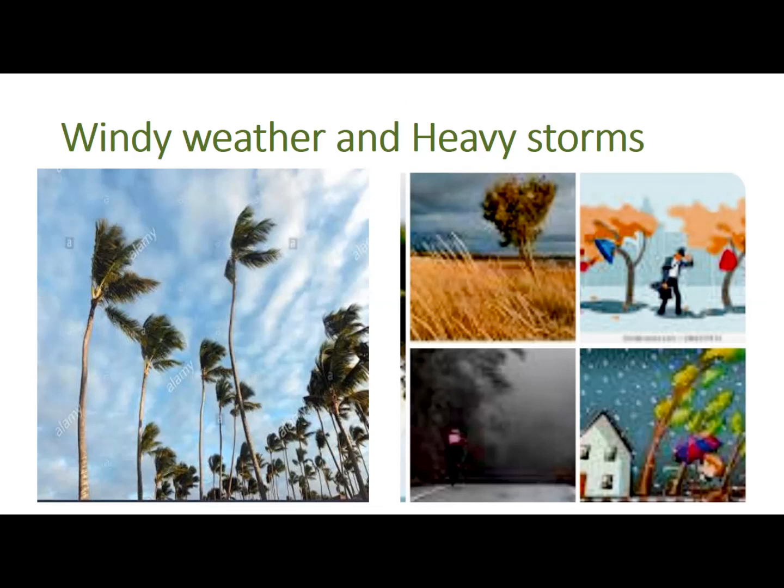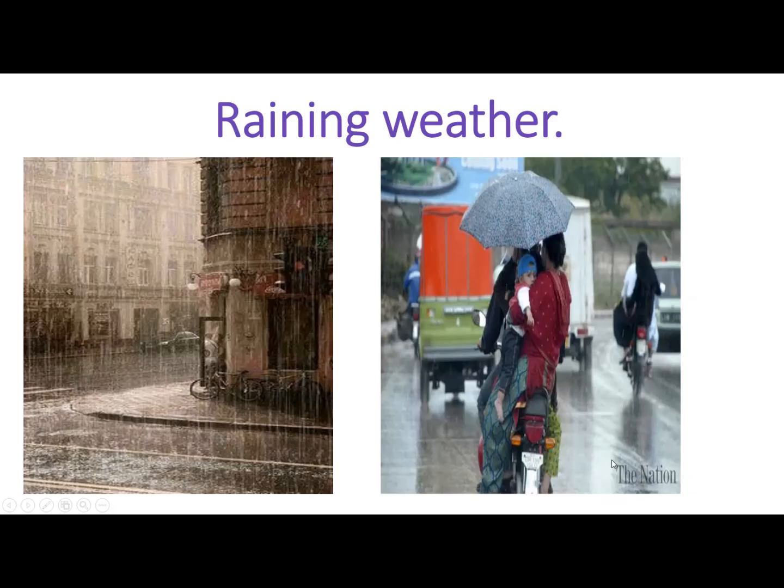Windy weather and heavy storm. Look at this picture. Sometimes winds blow very hard. Look at this picture. The weather is windy. The pressure of moving air is very high. The weather is fairly cold and a fairly strong wind is blowing and the sky becomes dark. Look at this picture. When winds blow, the sky becomes dark.